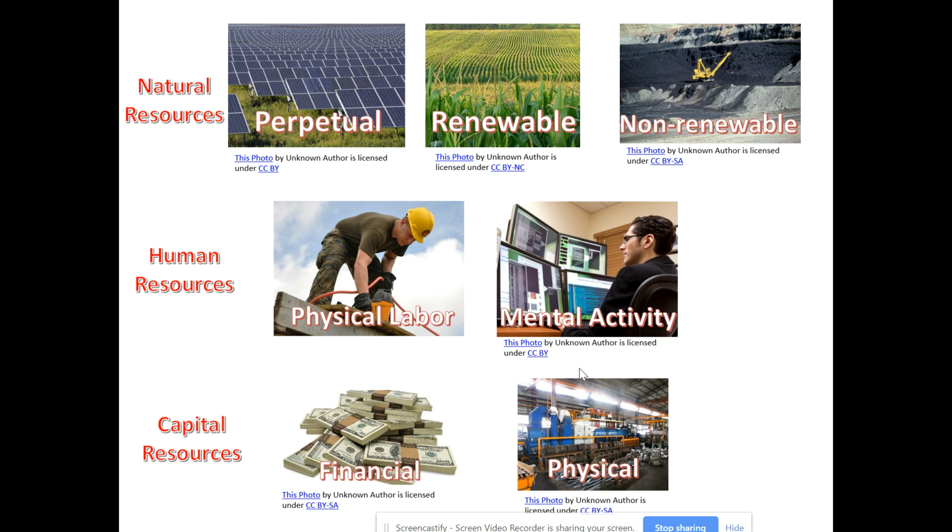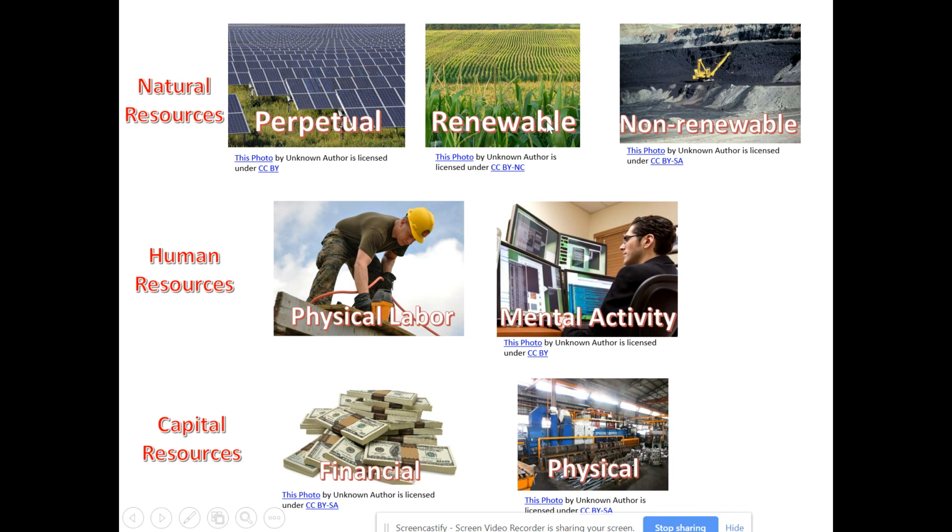This slide's a good summary of the different types of resources. You have those gifts of nature, which could be things like sunlight that are perpetual. And because you can actually take it through some solar panels and run the sunlight through there and produce electricity, that sunlight now will be able to generate something of economic value.